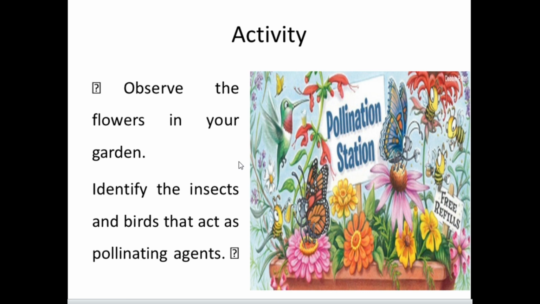You can note this down. Identify the insects and birds that act as pollinating agents.